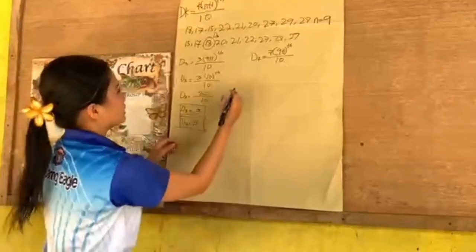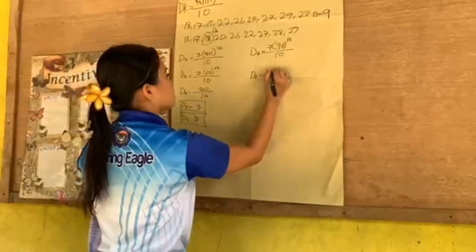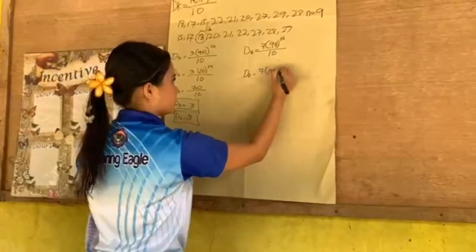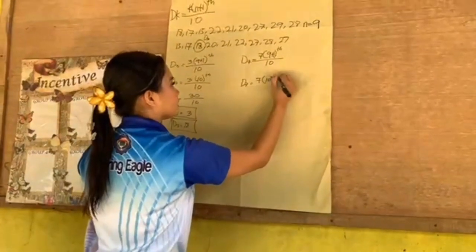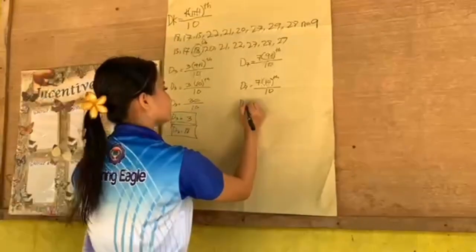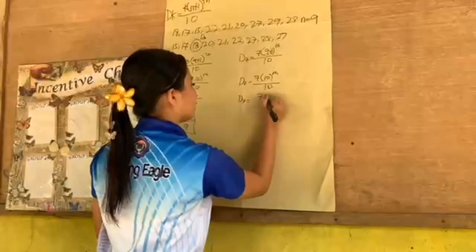So D sub 7 is equal to 7 times 9 plus 1 is equal to 10 over 10. D sub 7, 7 times 10 is 70 over 10.